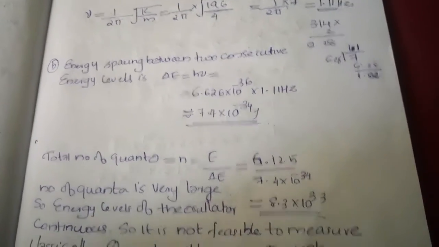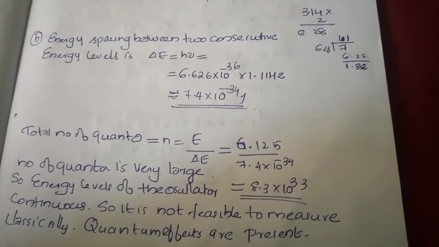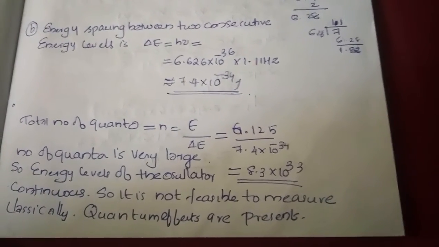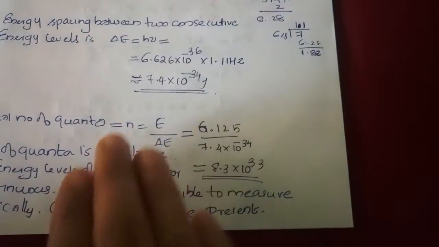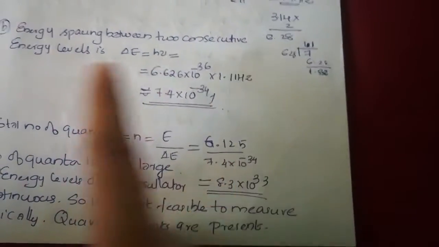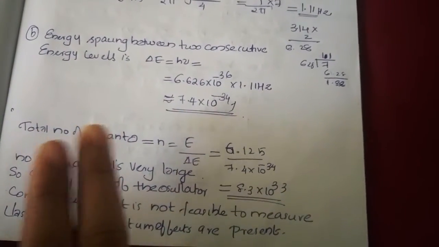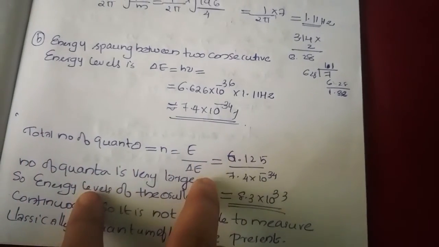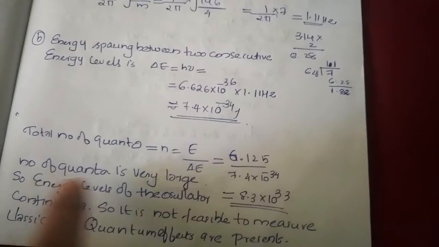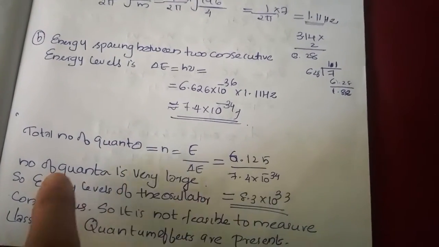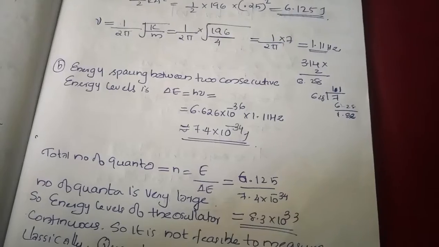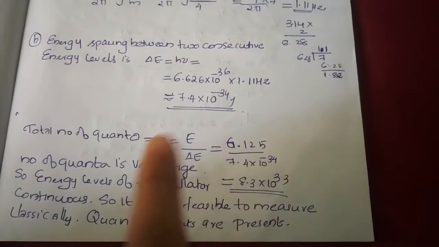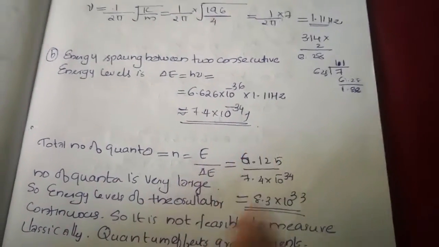So the quanta is very large, so the energy levels of the oscillator appear continuous, so it is not feasible to measure them classically. You know that the classical systems have continuous energies and quantum energy levels are discrete. That is the typical difference between these two concepts, classical and quantum. In quantum levels the energies are discrete, and here we cannot measure the energies differently. Okay.